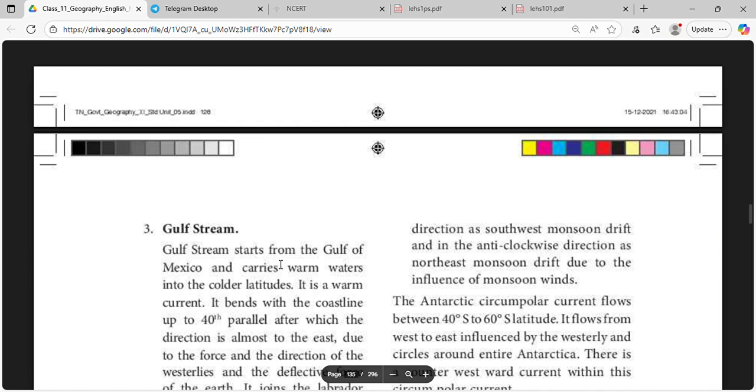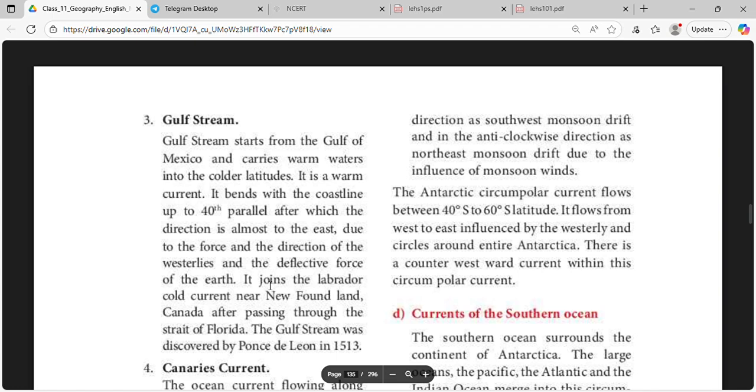Gulf Stream starts from the Gulf of Mexico and carries warm currents into the colder latitudes. It is a warm current. It bends with the coastline up to the 48th parallel, after which the direction is almost to the east due to the force and the direction of the westerlies and the deflective force of the earth.